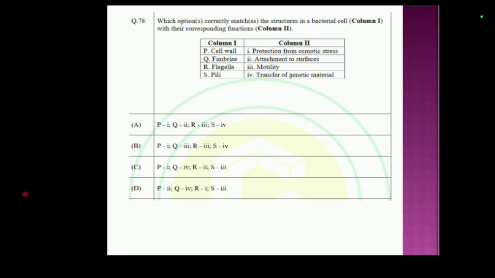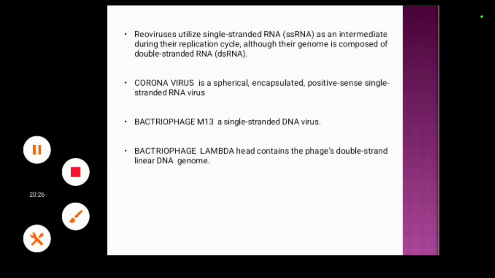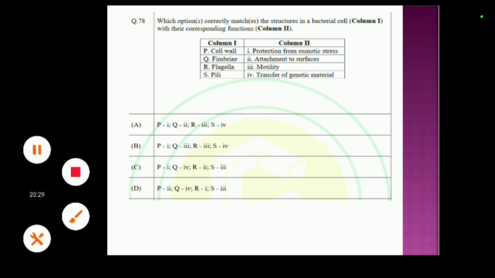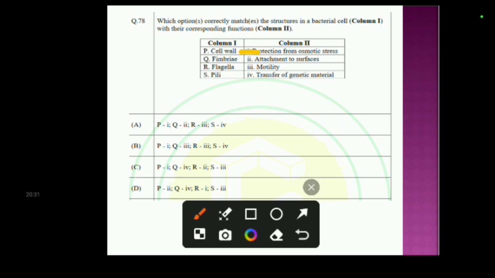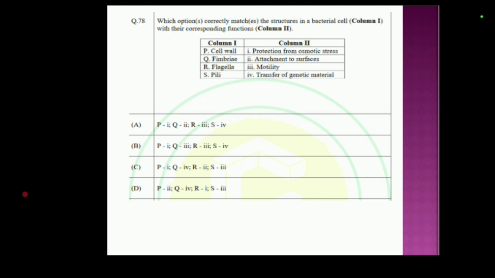Protection from osmotic stress: we know that the cell wall helps in protection from osmotic stress. So P is 1. Attachment to surfaces: fimbriae help in attachment to surfaces, flagella help in motility, so R is 3, and pili help in transfer of genetic material, so S is 4. So in option A, P is 1, Q is 2, R is 3, S is 4. So option A is the correct option.